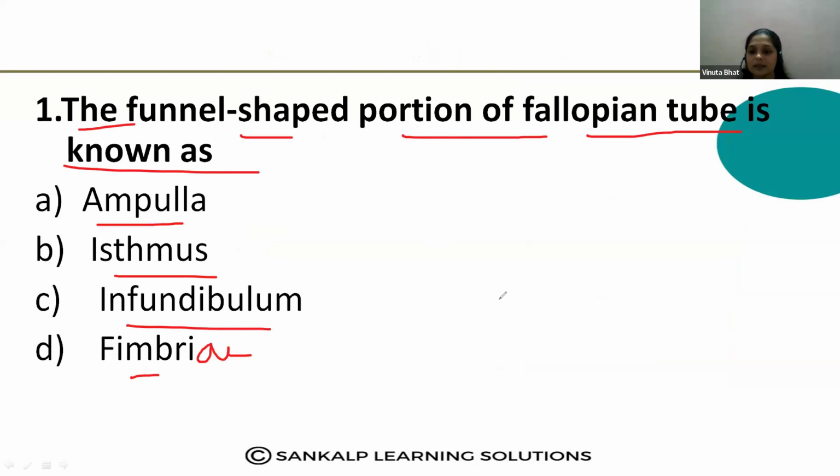Write down the answer in the comment box. Yes, write down the answer in the comment box. Yes, that is an infundibulum.